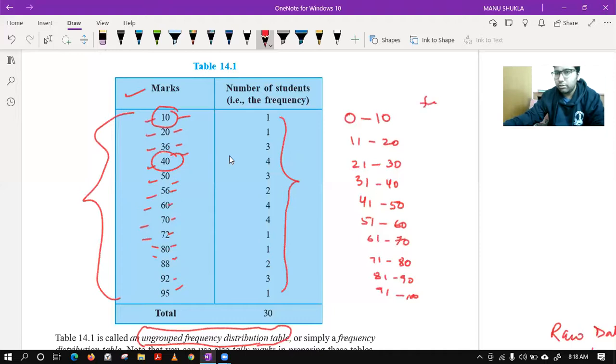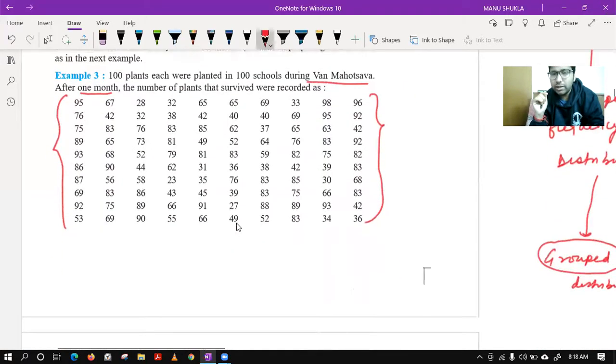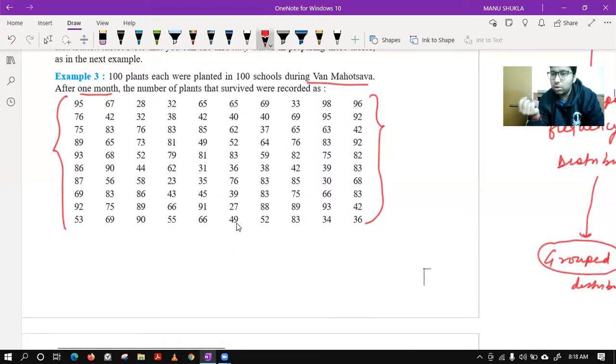Again you can write the frequency. In this case what will happen, you are not pointing any fixed value, but you are telling that in this much range whatever will come will be counted in this frequency. So I hope this part is clear to you, why we had to use the grouped frequency distribution.